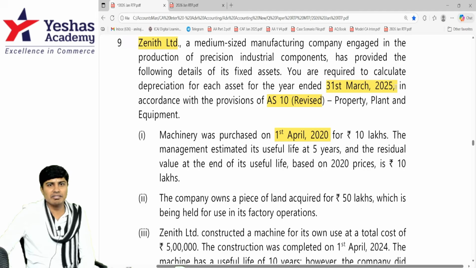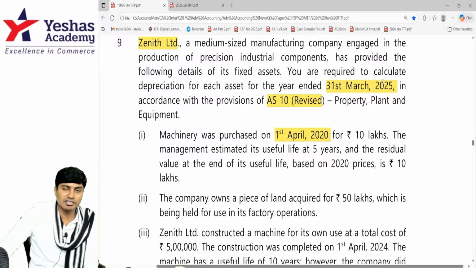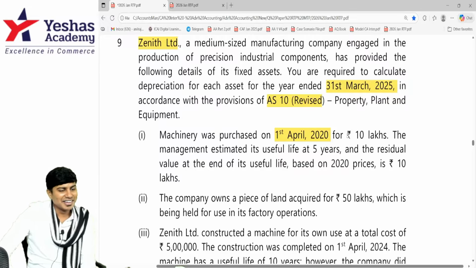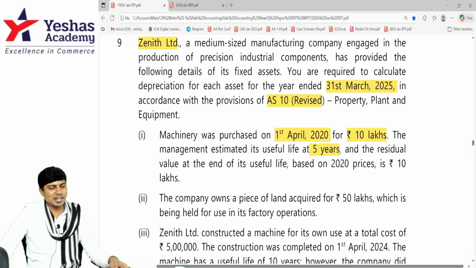Are you sleeping when you're watching this video? Don't sleep. AS10 is an important standard. A lot of standards are based on this. Machinery was purchased for 10 lakh in 2020. Useful life is estimated to be 5 years. Residual value is 10 lakh.